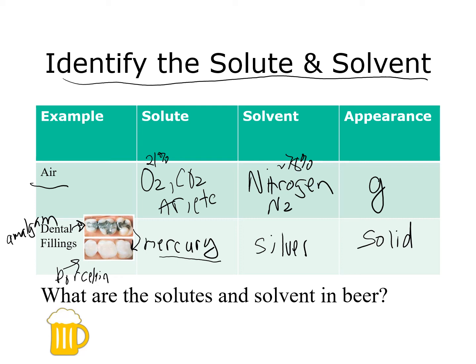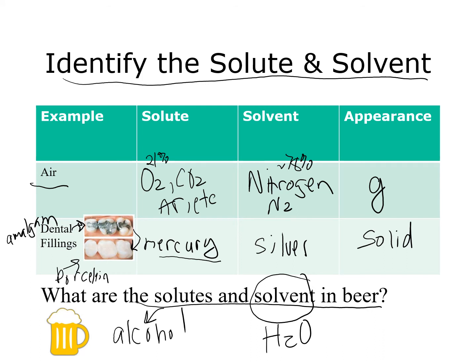We have one more example down here. What are the solutes and solvent in beer? So let's start with the solvent, the one present in the larger amount. So beer is going to be mostly made of water. The solutes, one example would be alcohol is in beer. And then what makes it bubbly is we have carbon dioxide gas. So those are the solute and solvents in beer.